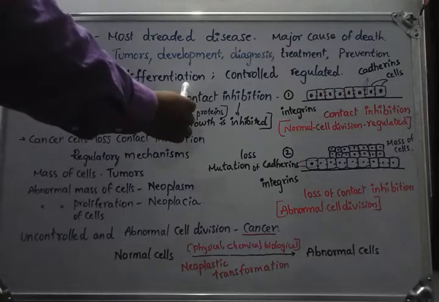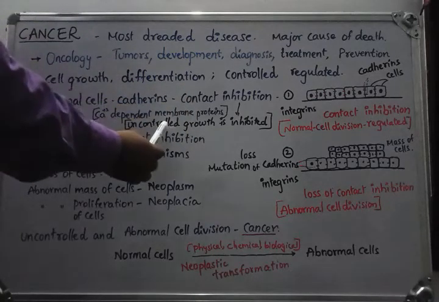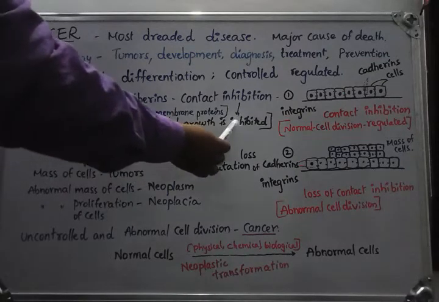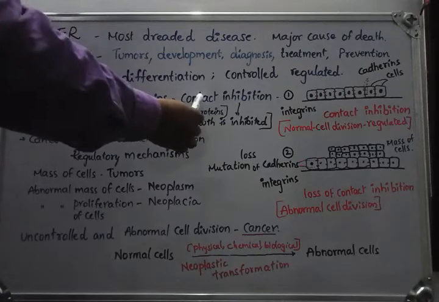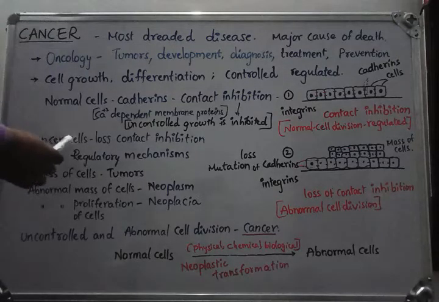What does contact inhibition mean? The cells can join with each other and uncontrolled cell division is stopped. That process we are calling contact inhibition, right? So this is happening in the normal cells. Coming to the cancerous cells.